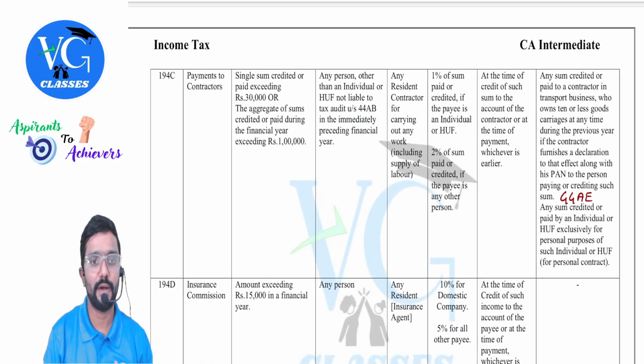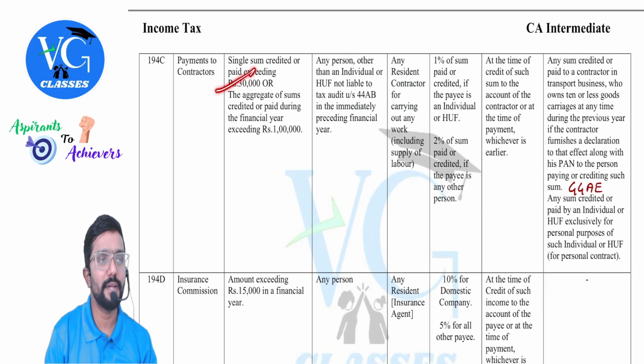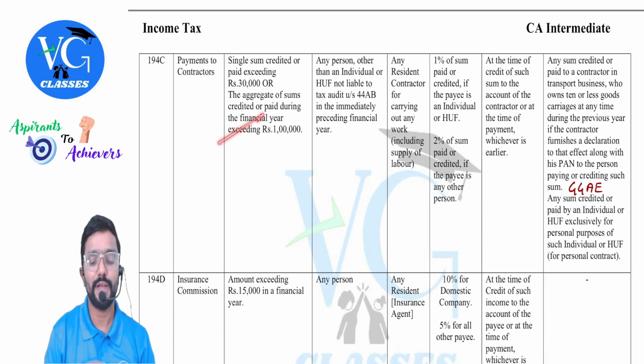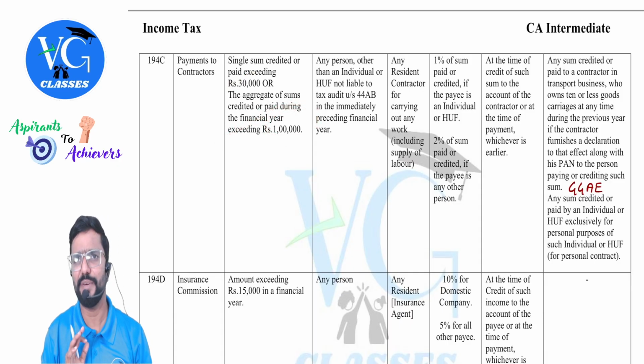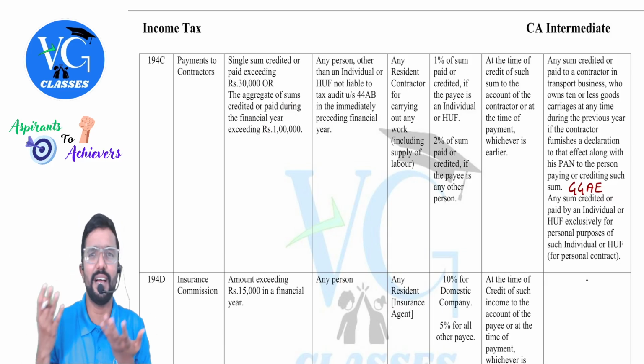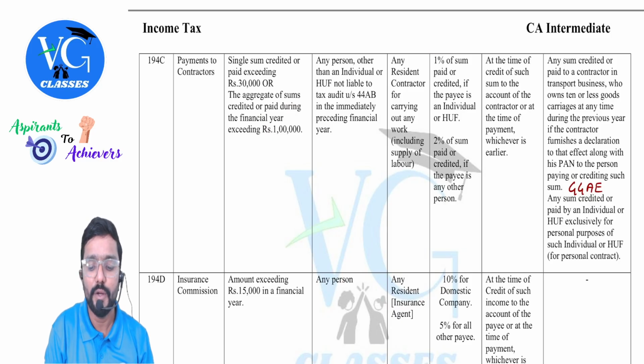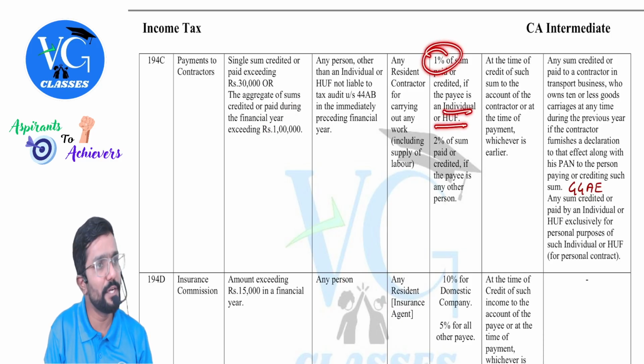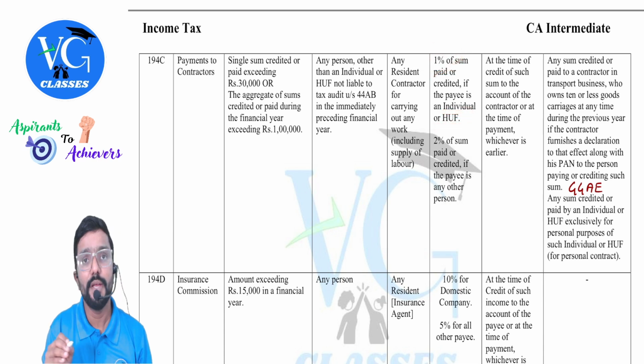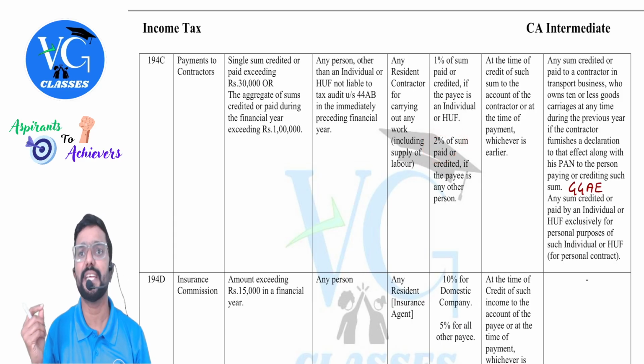Yeah, you can see contract payment. If a single payment is more than 30,000 or if the aggregate payment is more than 1 lakh, TDS has to be deducted. Here, anyway, whether it's single or aggregated doesn't matter, it has crossed. Okay. TDS at what rate, sir? 1% if the payee is an individual or HUF. Or if the payee is any other person, then 2%. In our case, it is 2% because the payee is a company.